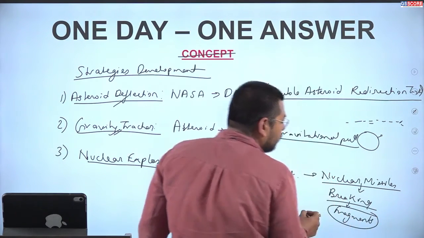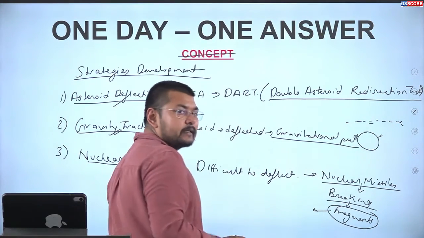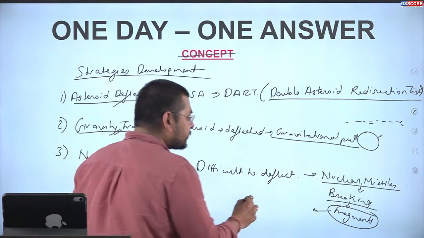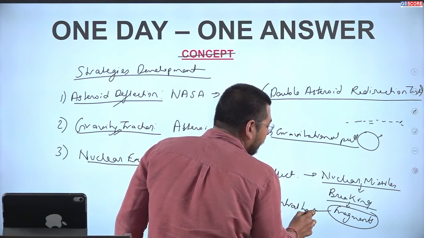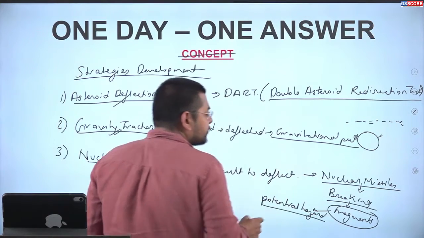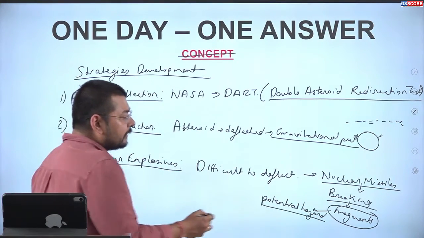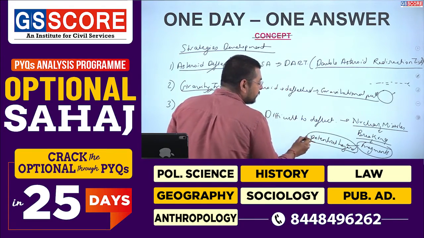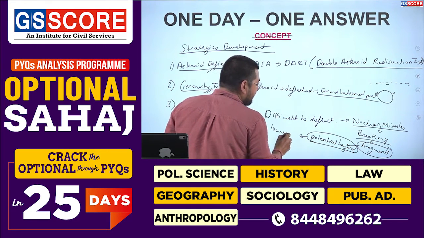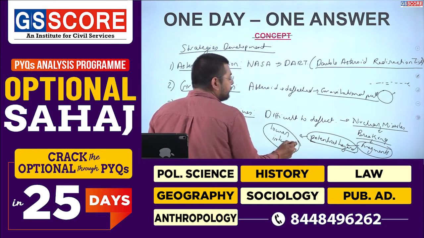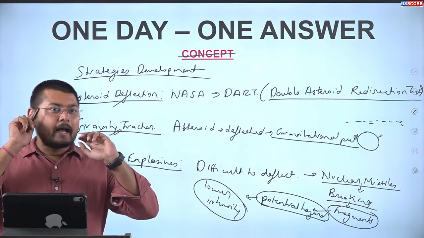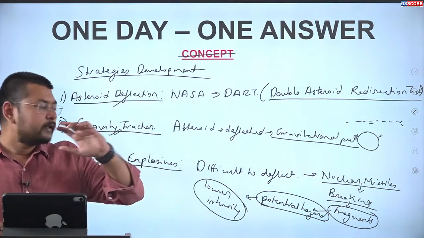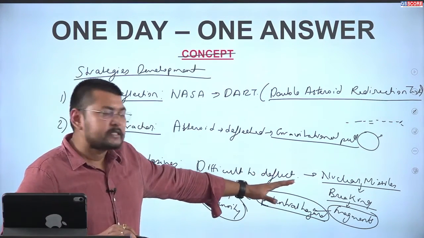Now when we talk about the fragments, they are also still a potential hazard, but these impacts will be of lower intensity. Therefore, we see here that either the alteration of the path or the destruction of the asteroid can be done.